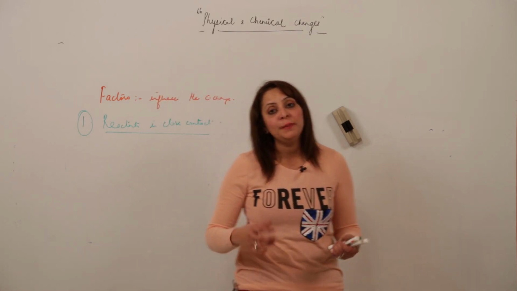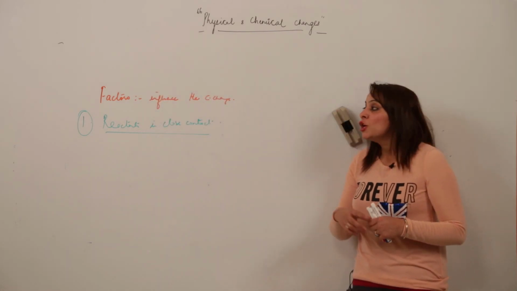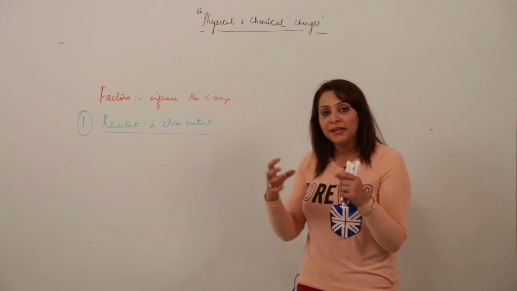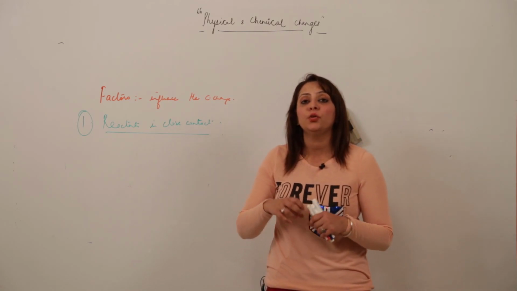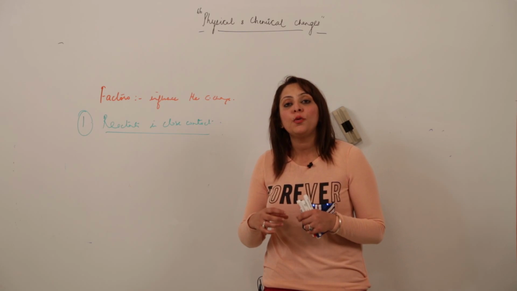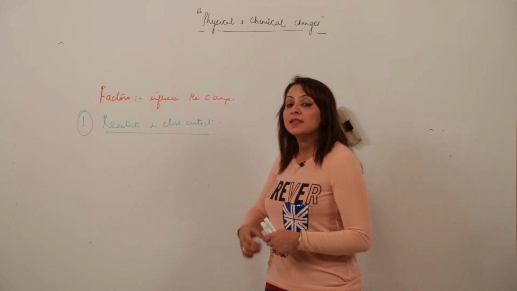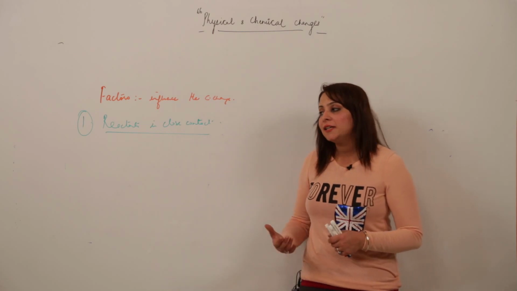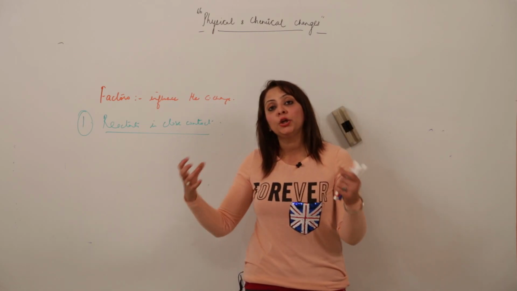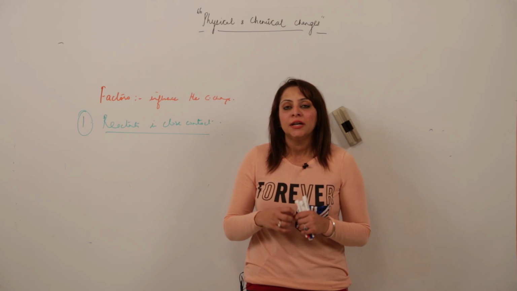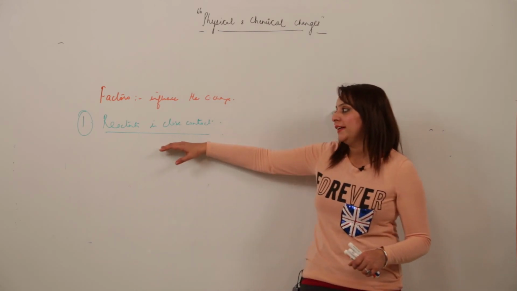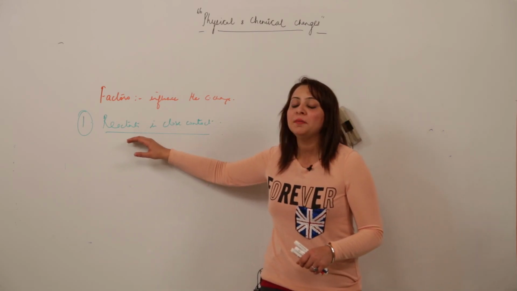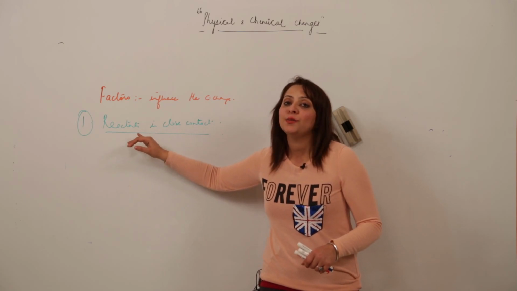We have to mix those things uniformly so that the reactants come in contact with each other, so that their old bonds are broken and the new bonds are formed. So for the reaction to happen, the reactants must come in close contact with each other, right? That is the first criterion.